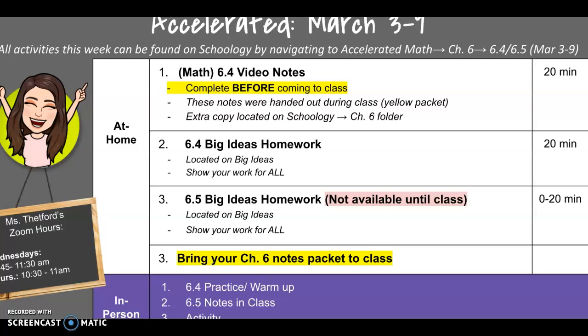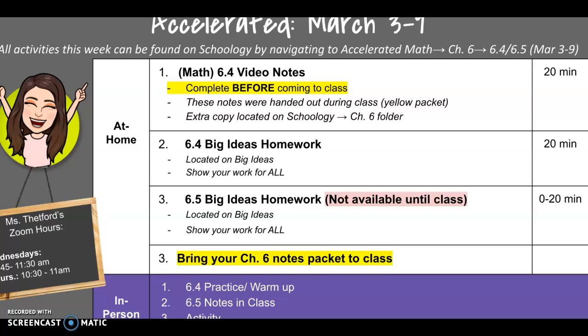This week you need to have your 6.4 video notes done before coming to class. This was in the pink packet. Sorry, not yellow, it's pink. And if you lost them, let me know and I can send you a copy.